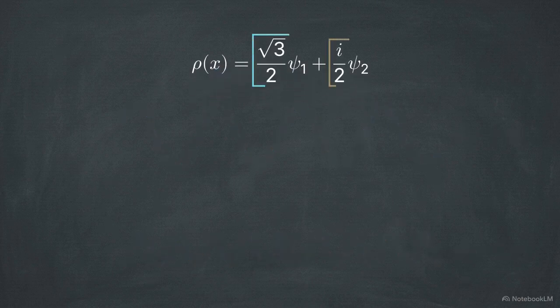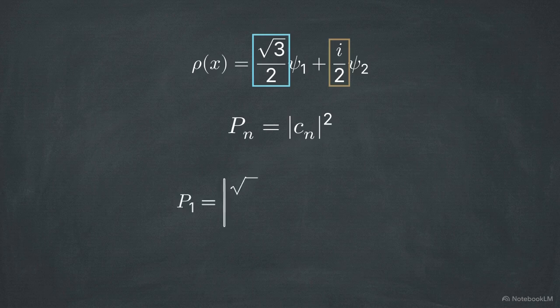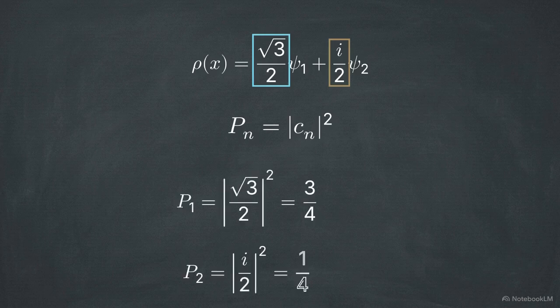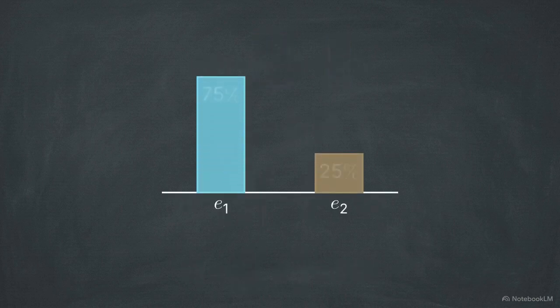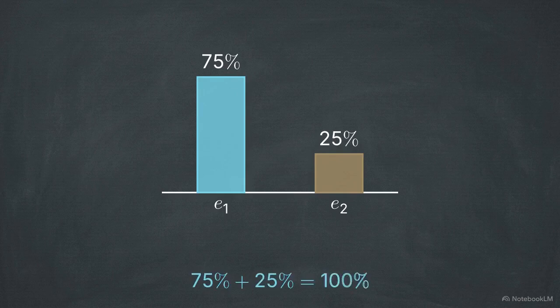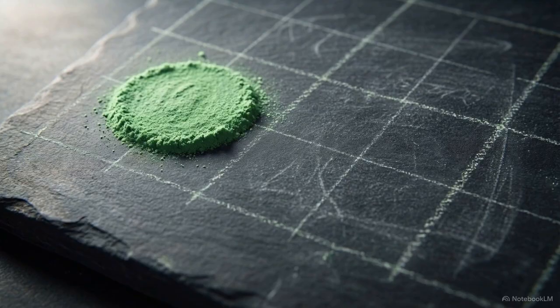The likelihood of getting either result is derived via the expectation value. By taking the squared absolute modulus of each complex coefficient, we extract the exact percentage probability of measuring that specific eigenvalue. Here, squaring our respective coefficients gives us a 75% chance of measuring state 1 and a 25% chance for state 2. An expectation value does not predict a single guaranteed physical outcome for one isolated experiment.